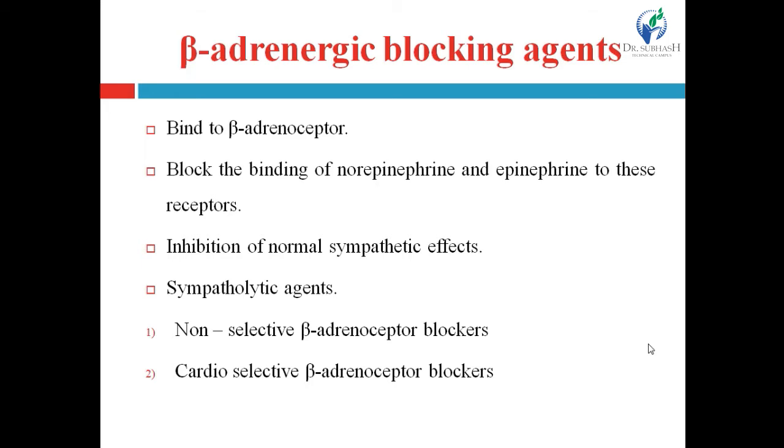That's why these agents are known as sympatholytic agents, because they inhibit sympathetic activity. There are two subclasses of beta-adrenergic blocking agents: non-selective beta-adrenoreceptor blockers, and cardioselective beta-adrenoreceptor blockers.